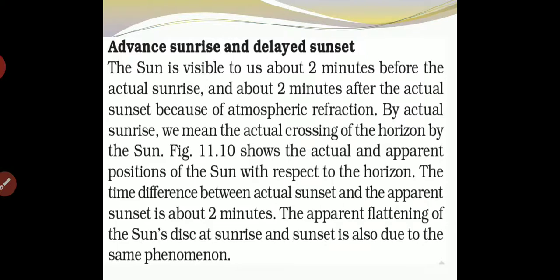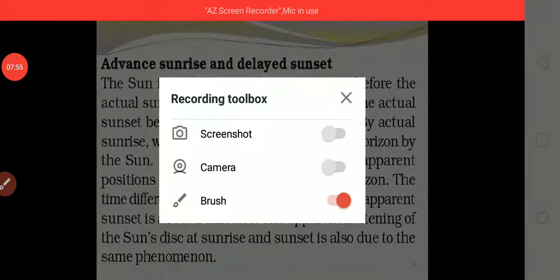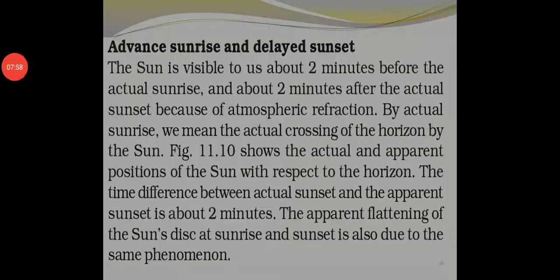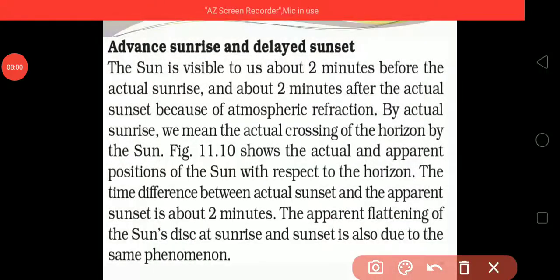Now, advanced sunrise and delayed sunset. What is the phenomenon of advanced sunrise and delayed sunset? The sun is visible to us about 2 minutes before the actual sunrise, and about 2 minutes after the actual sunset, because of atmospheric refraction.